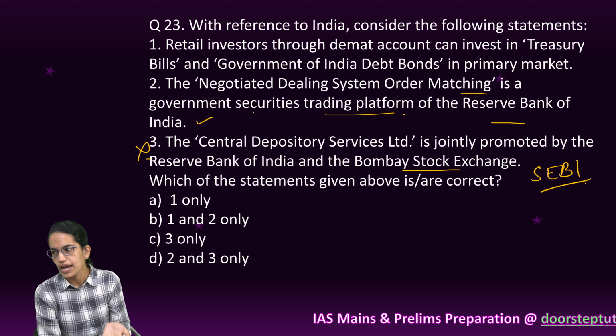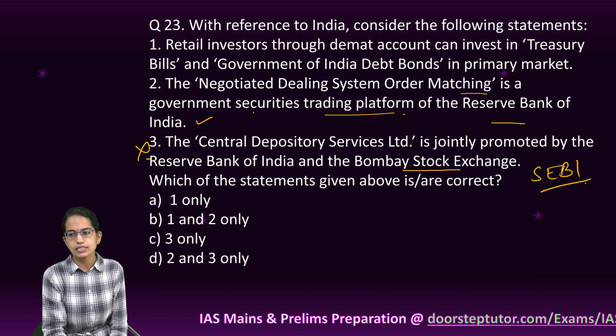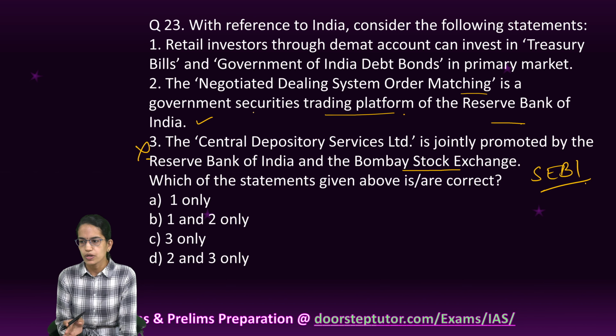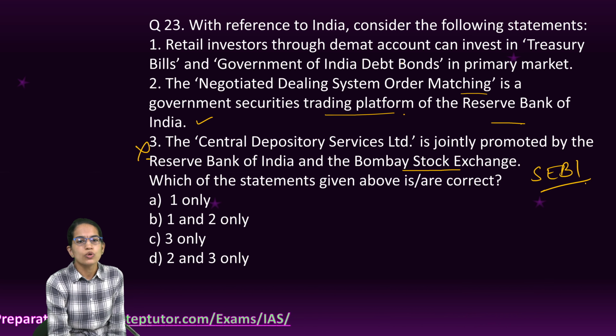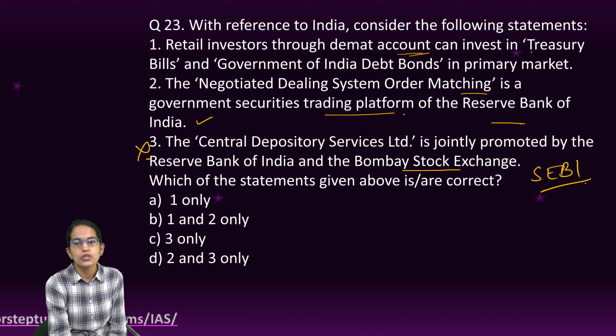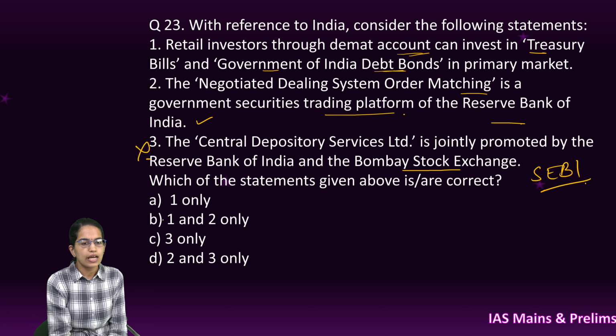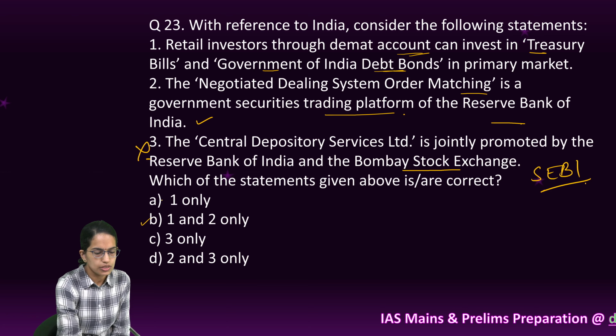It's operated by the Reserve Bank and it facilitates the issuing and exchange of government securities and other types of money market instruments. Also, through the Demat account, investment in treasury bills and Government of India debt bonds can be made. So 1 and 2 are the right options here.